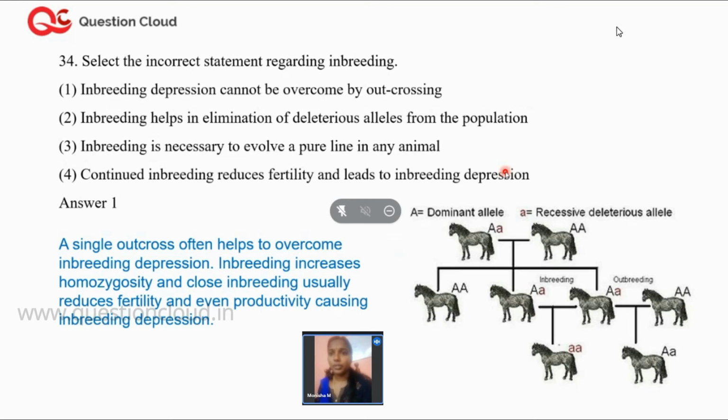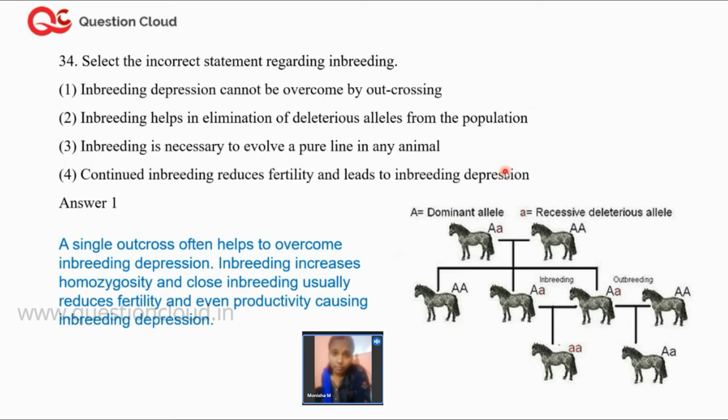Next question that we are going to discuss is select the incorrect statement regarding inbreeding. The first one is inbreeding depression cannot be overcome by outcrossing. Inbreeding helps in elimination of deleterious alleles from the population. Next one is inbreeding is necessary to evolve a pure line in any animal, and continued inbreeding reduces fertility and leads to inbreeding depression. So the right answer for this question is inbreeding depression cannot be overcome by outcrossing.